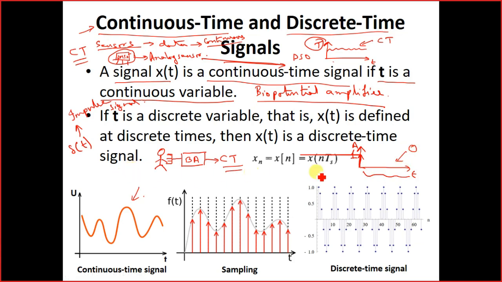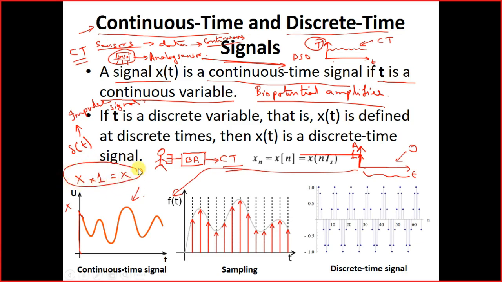Now, if you multiply this signal with this one, what will happen? Say the signal starts from here. Any value x multiplied by 1 is equal to x, right?